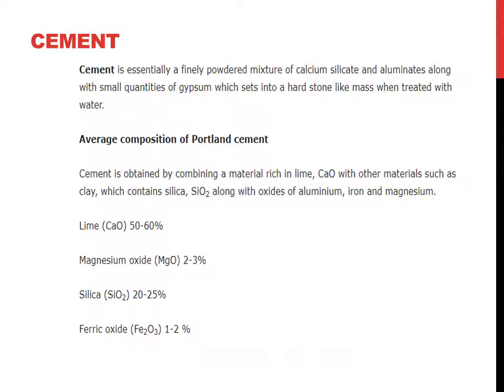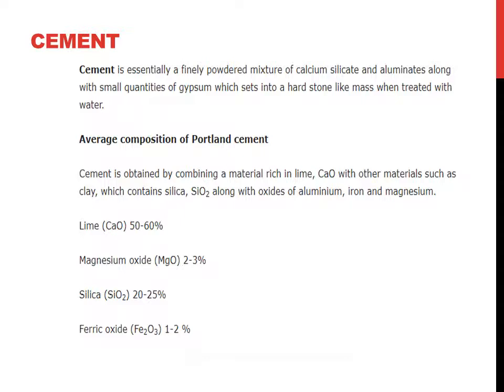Now, last topic of the chapter, cement. Cement is essentially a finely powdered mixture of calcium silicates and aluminates along with small quantities of gypsum, which sets into a hard stone-like mass when treated with water. Now, what is the average composition of Portland cement?